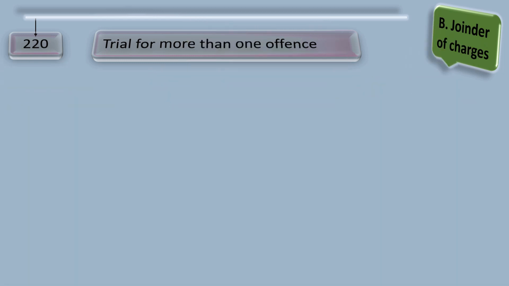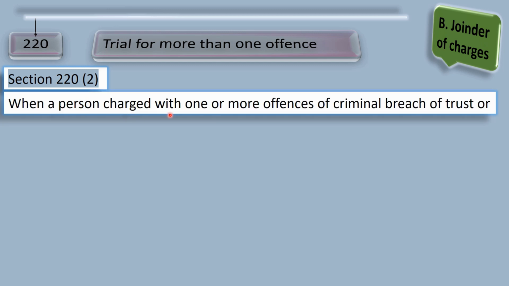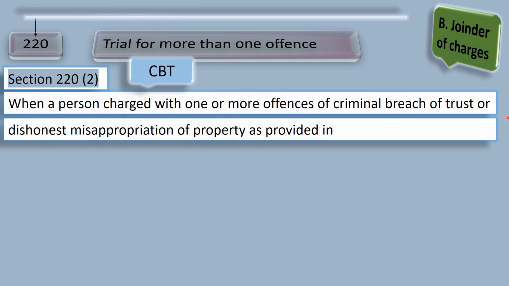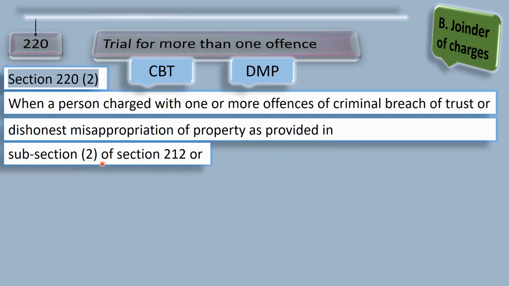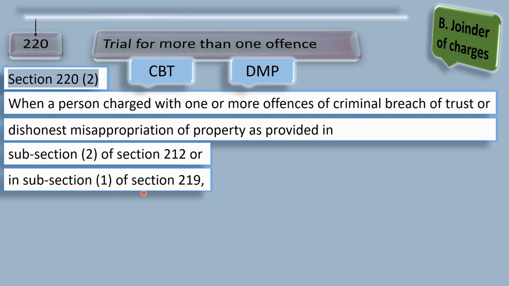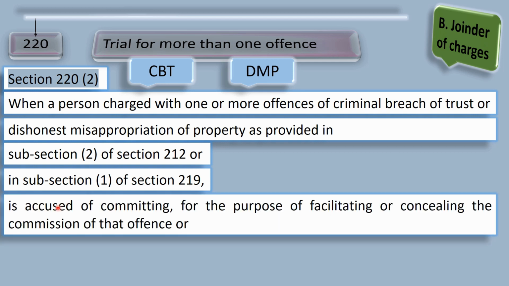Now we come to subsection 2 of 220. It says when a person is charged with one or more offenses of criminal breach of trust, we call it CBT, or dishonest misappropriation of property, we call it DMP, just to remember it in a short form, as provided in subsection 2 of 212 or subsection 1 of 219, and the person is accused of committing for the purposes of facilitating or concealing the commission of that offense.